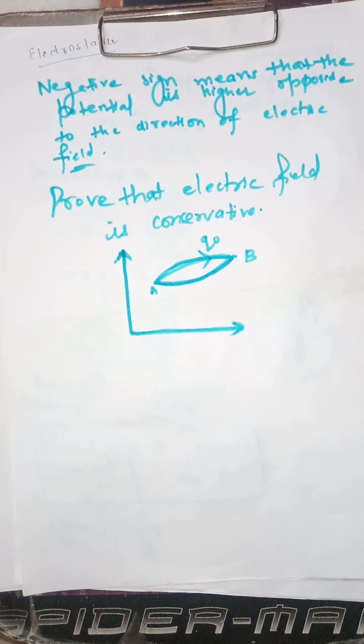The important thing is the field is conservative. What is the question given to you? The question given to you is the electric field is conservative, and you need to know the electric field is conservative in nature if the net work done or the total work done over the closed loop goes to zero.